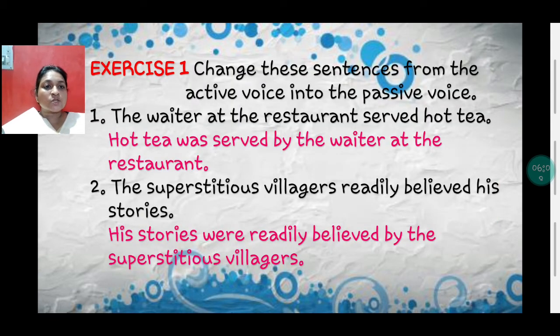Exercise 1. Change these sentences from the active voice into the passive voice. The waiter at the restaurant served hot tea. First, children, identify the verb. Verb is served. After that, what comes? Hot tea. So, we will take that as subject. Hot tea served will become was served by the waiter.